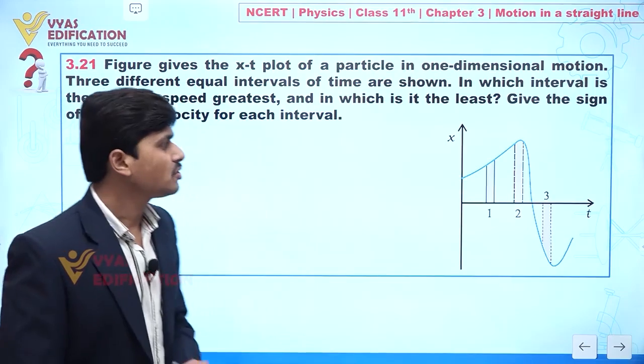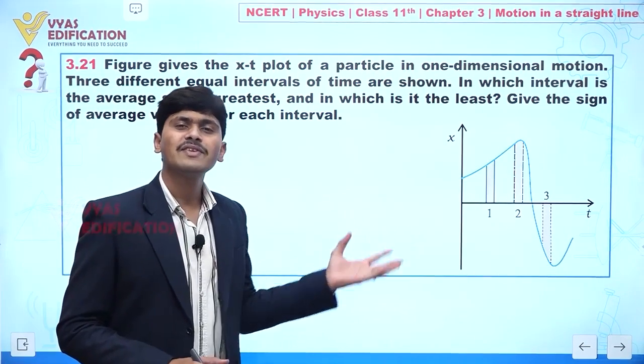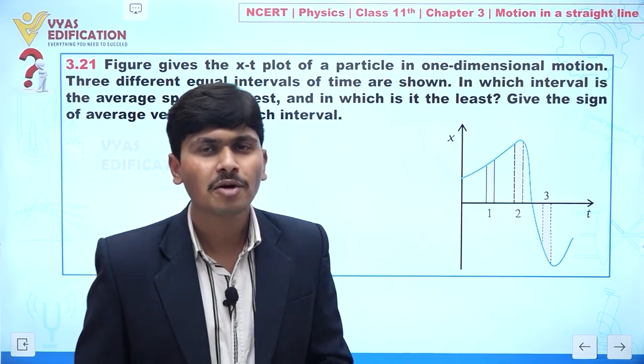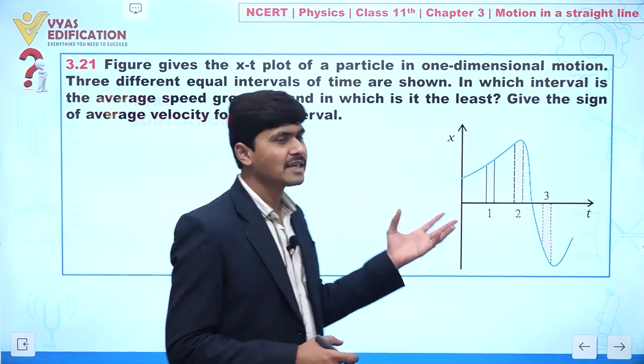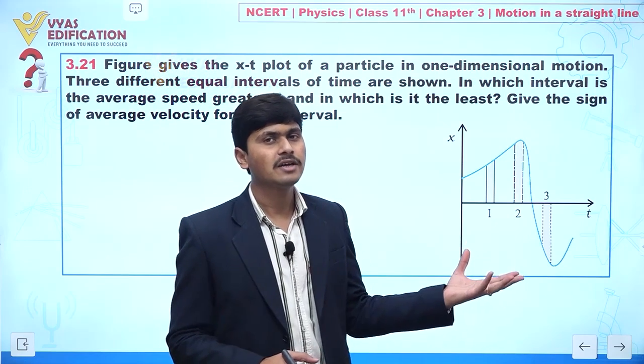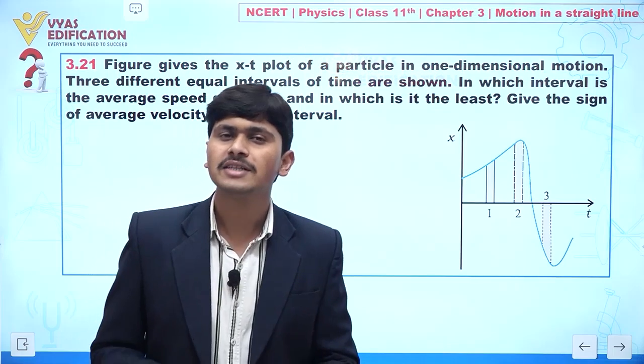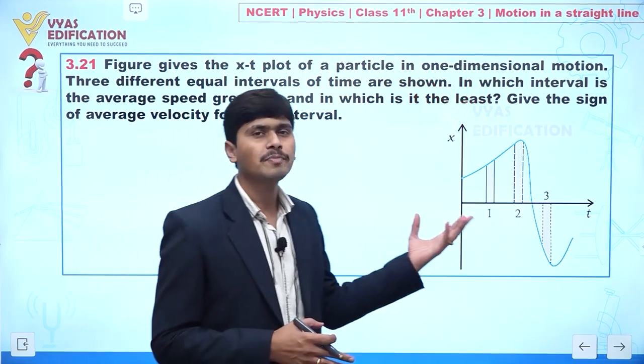Because we have an x-t graph, a position-time graph, if we find the slope of this x-t curve, it will give us the speed. In velocity we also take care of the sign, but in speed we are only concerned about magnitudes.